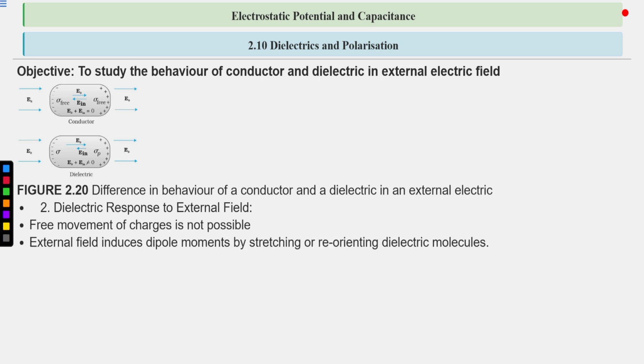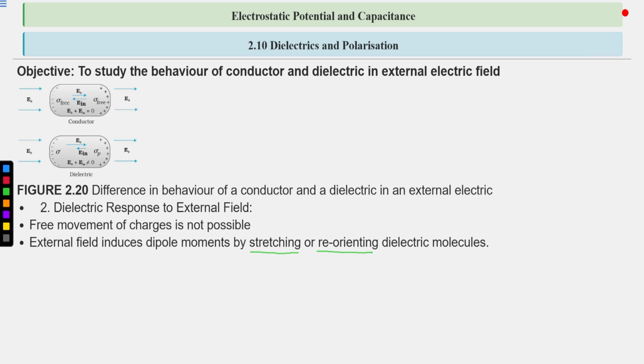The external field induces dipole moments by stretching or reorienting the dielectric molecules. The terms stretching and reorienting, I will explain in detail in the next slides, but I will give a small idea of this. This is the dielectric medium. There are no free charges present.